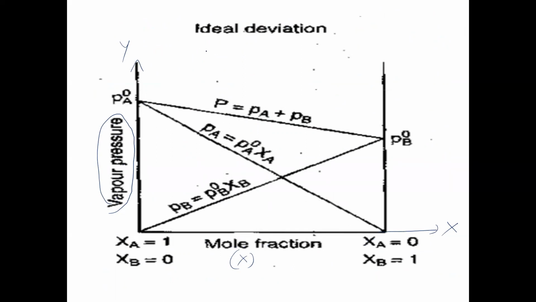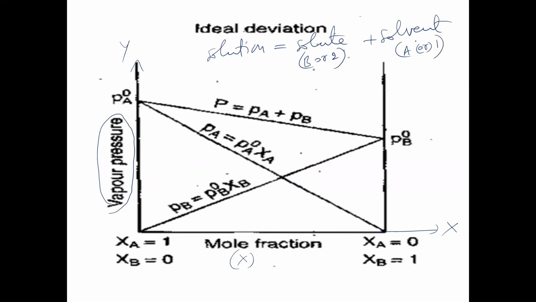In a solution, what will be there? Solute plus solvent will be there, right? Generally, solute is given by letter B or number 2. For solvent, we use capital A or number 1.